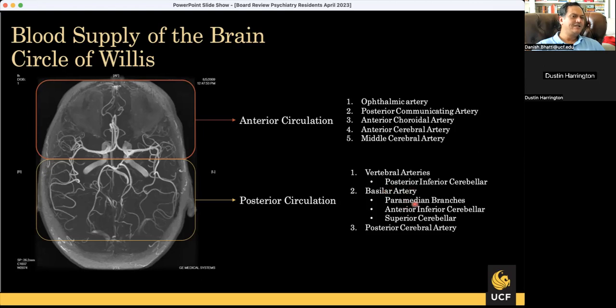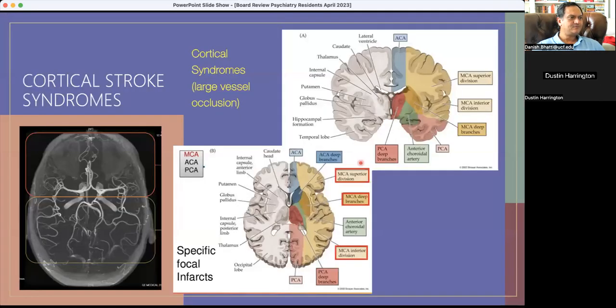The basilar artery then has many penetrating paramedian branches, and then it gives the anterior inferior cerebellar artery, and immediately after it gives the superior cerebellar artery, and then immediately after it usually splits into 2 posterior cerebral arteries, which join the posterior communicating artery. So the posterior communicating artery may come from the internal carotid, but does not join the basilar, it joins the posterior cerebral artery. And the PCA usually does not give off the superior cerebellar or any other arteries.